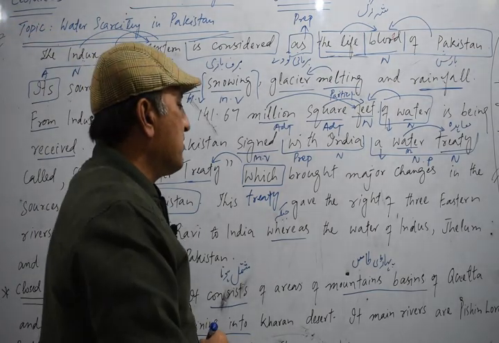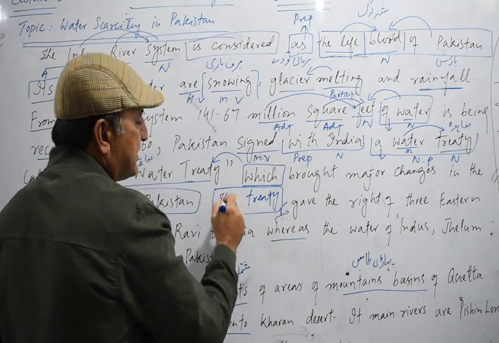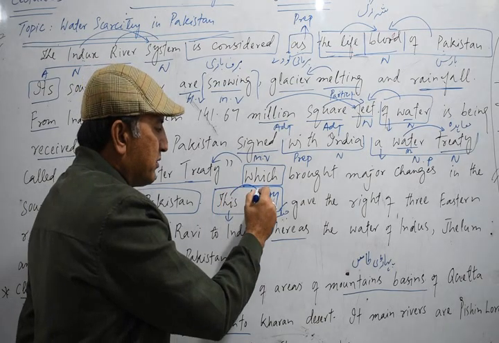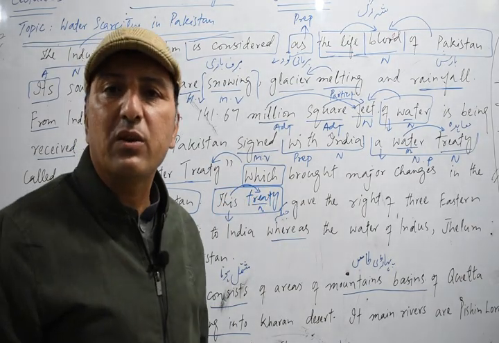This treaty gave the right. This treaty: as you know, this is basically a demonstrative adjective. It tells us about the noun treaty, so this is basically a demonstrative adjective.